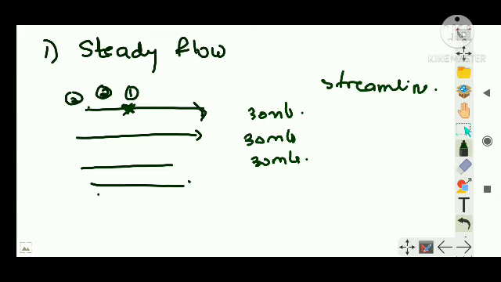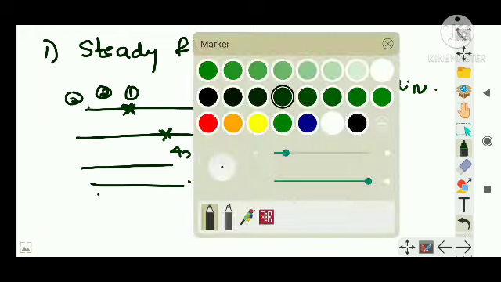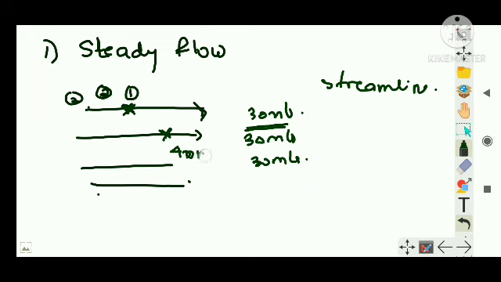See, it doesn't mean that all points have the same velocity. Suppose this point has 30 meters per second, so all the particles passing through this point have 30 meters per second. But if I consider a point here, the particles passing there might all have 40 meters per second. Different points can have different velocities, but the same point will have the same velocity.